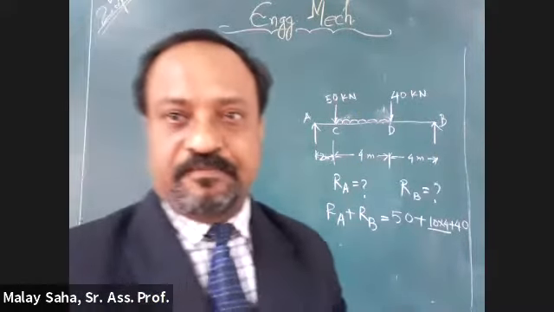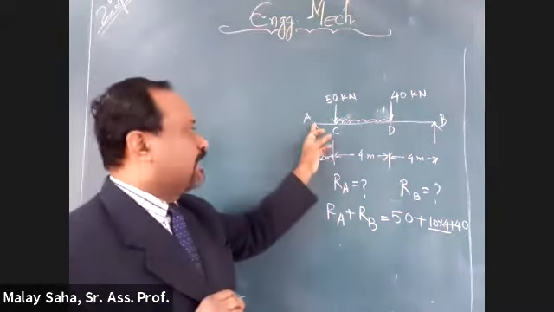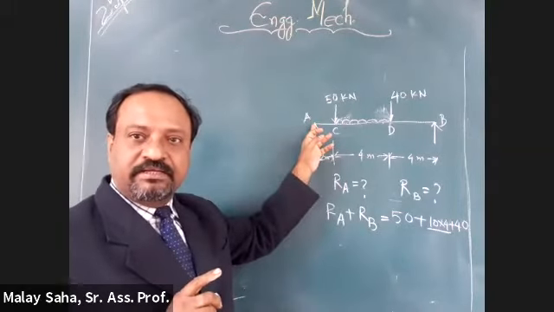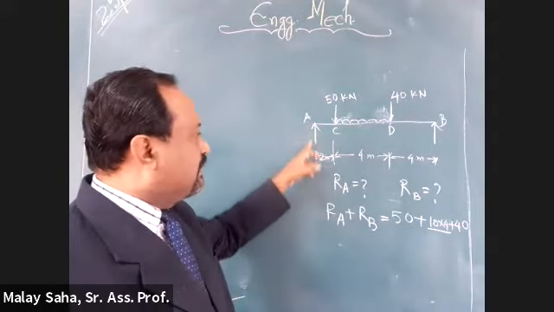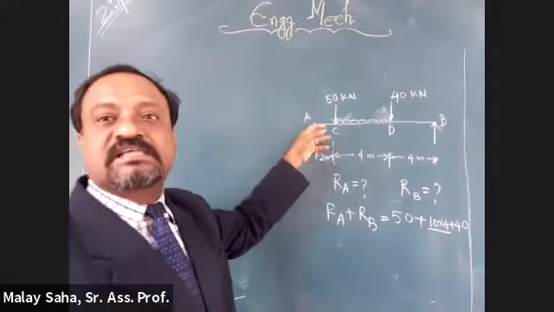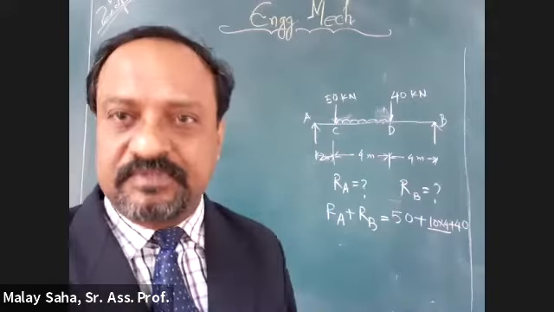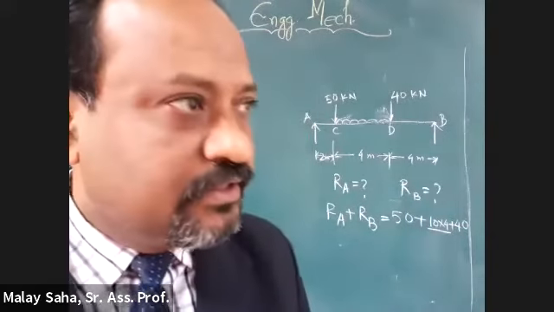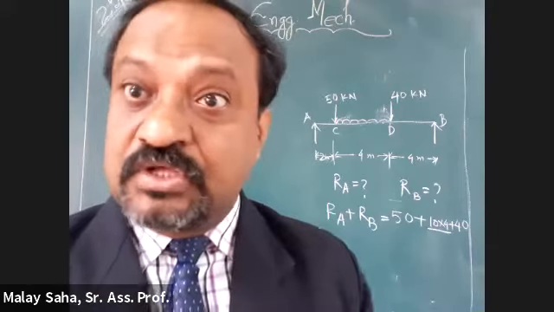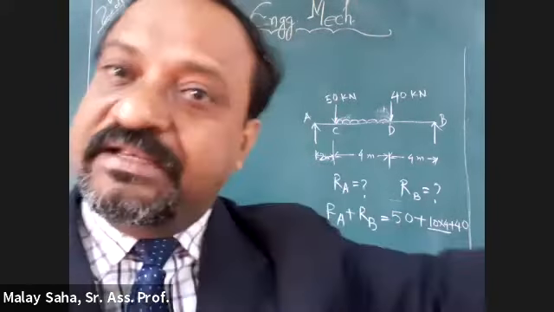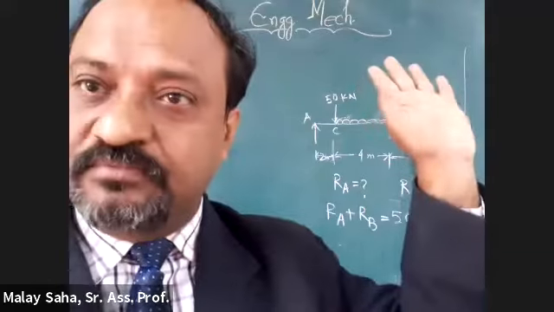Second reason, if you choose the moment at point A, see the effect of RA. What is the moment created here by the reaction at A, RA? Zero. Anybody? Sir, it will be zero. Moment of RA at A is equal to zero, because the distance is zero. So one reaction is nullified, means removed.